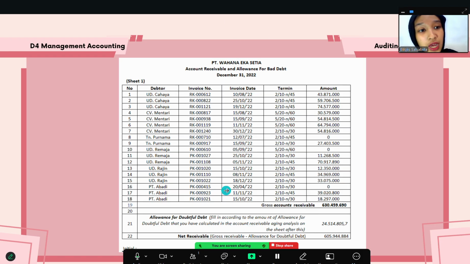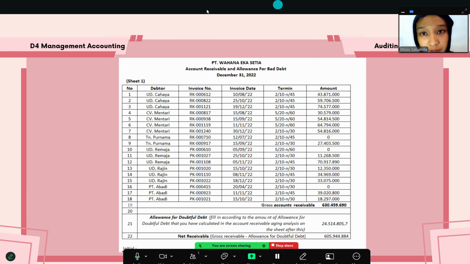I also calculate the net receivable. This is got from the gross account receivable minus the allowance for doubtful debts, and I got the net receivable of 605 millions.